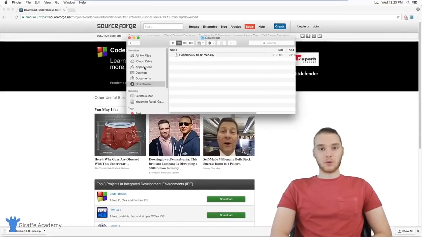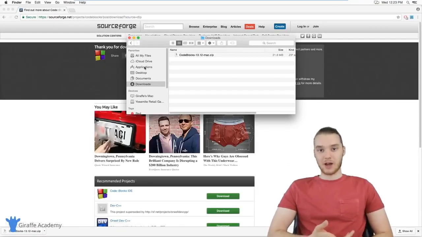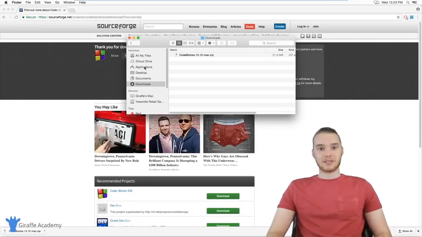So in the next tutorial, we're going to set up a project in CodeBlocks. We're going to set up our first C++ file and then we're going to run it and we'll just get everything set up and ready to go.